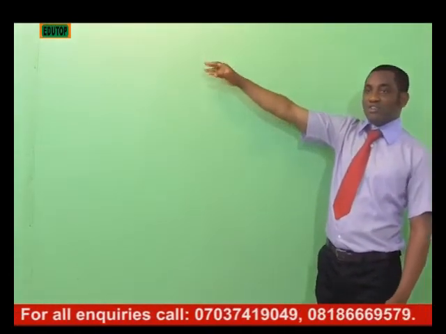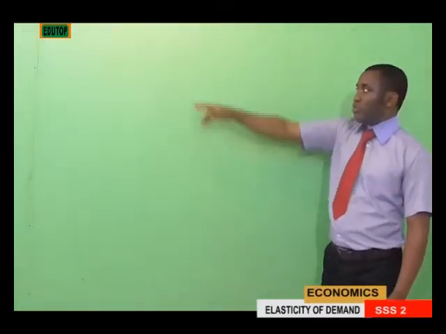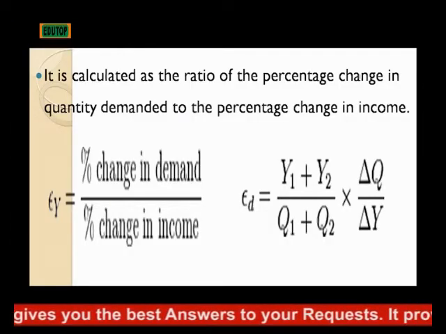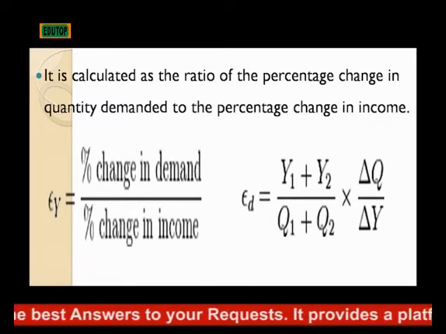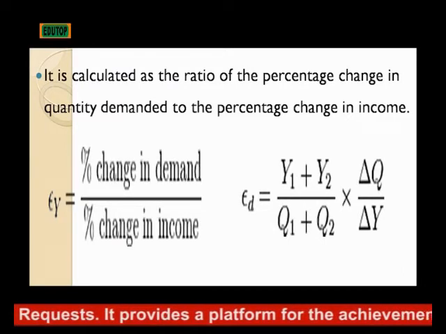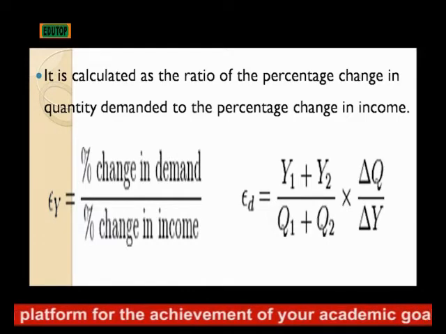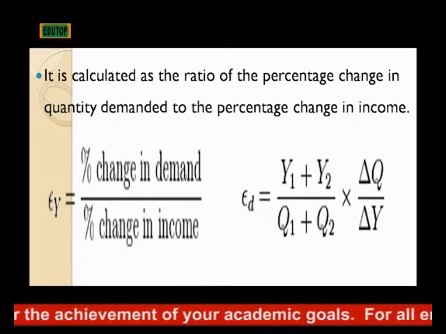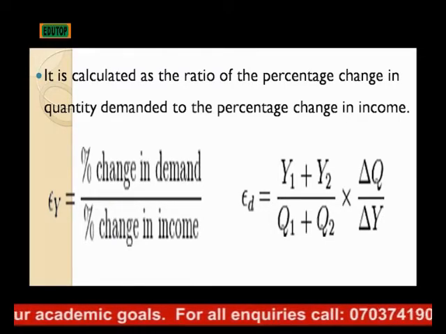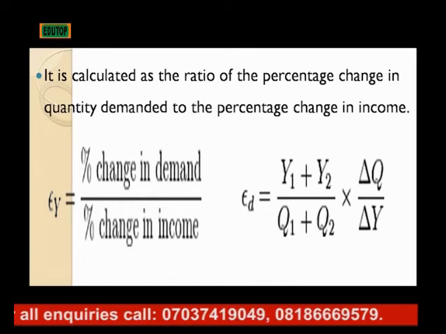It is calculated as the ratio of the percentage change in quantity demanded to the percentage change in income. So the coefficient for the calculation of income elasticity of demand is EY. The price elasticity of demand was ED, but that of quantity demanded to income is EY, and the formula is percentage change in quantity demanded over percentage change in income. That means the changes that happen in quantity demanded, divided by the changes that happen in income. That is the income elasticity of demand.